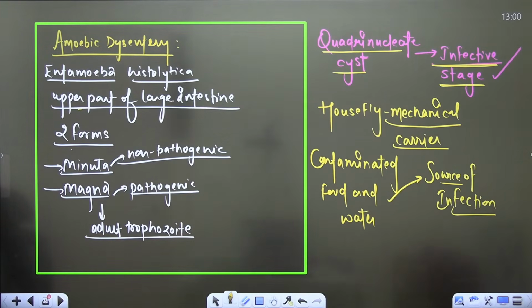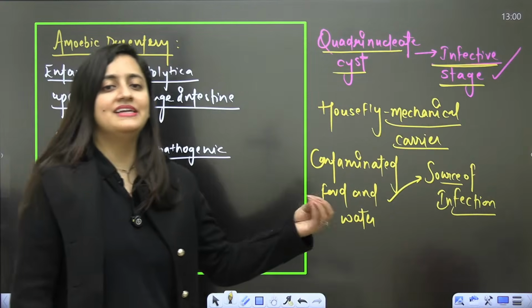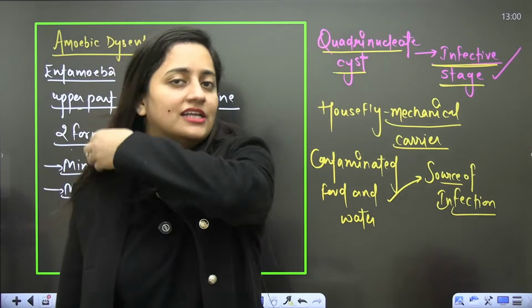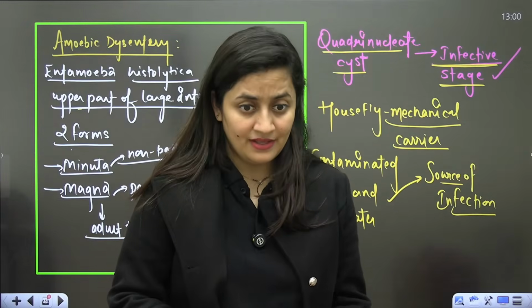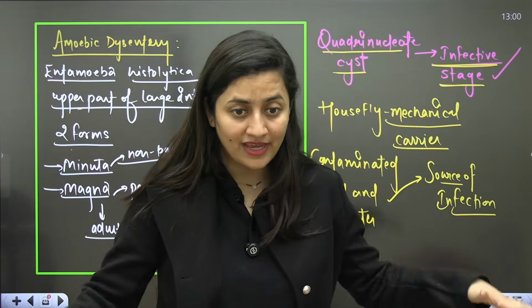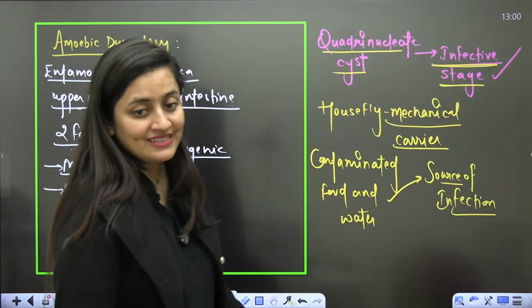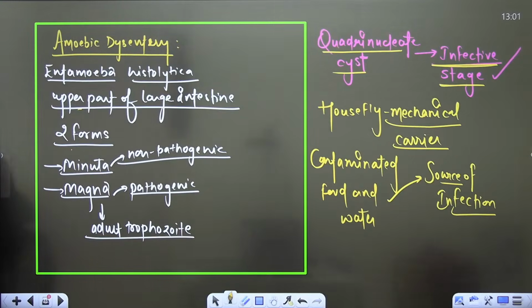So symptoms: because it is affecting the intestine, what will be the symptoms? What will be the symptoms if the intestine is affected? Constipation, abdominal pain, abdominal discomfort. Dysentery, so watery stool can pass, and in severe cases blood can also be there. Mucus and blood clots can also be there in the stool.